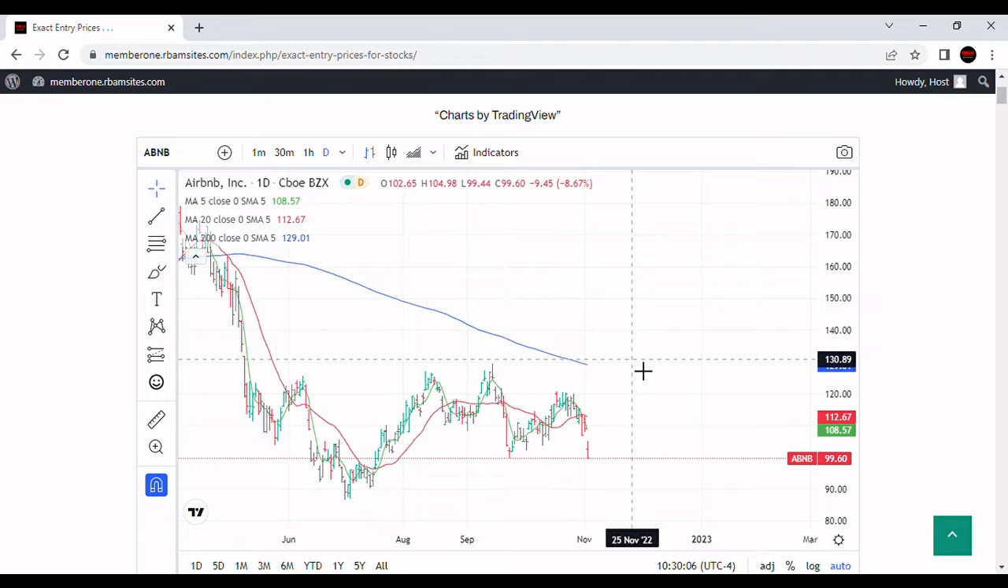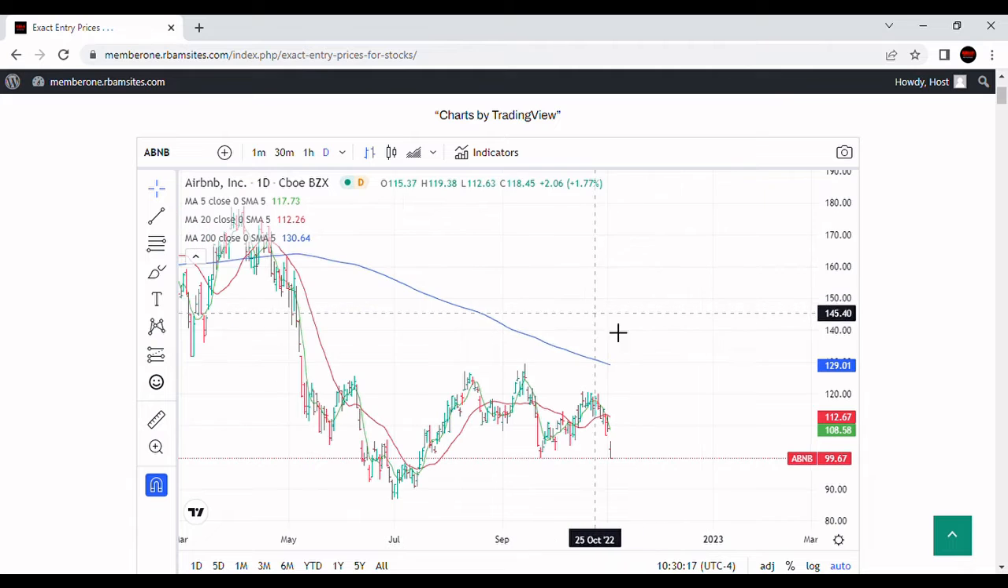The day's range is $99.43 to $104.90 on volume of almost 8 million shares. Average daily volume is almost 6 million shares, and it's just 10:30 right now. So let's take a quick look at this stock.